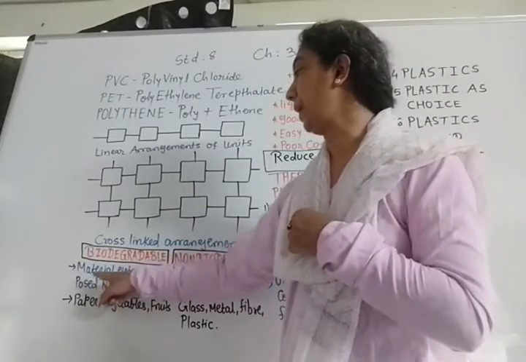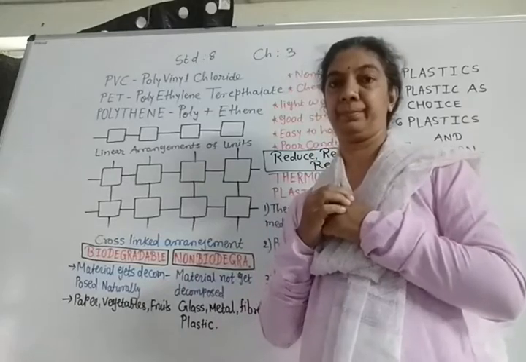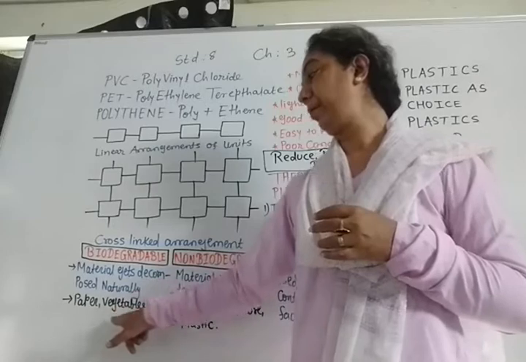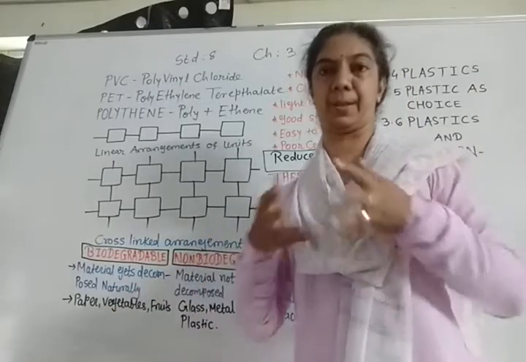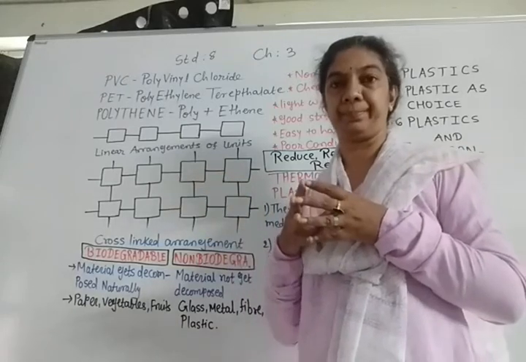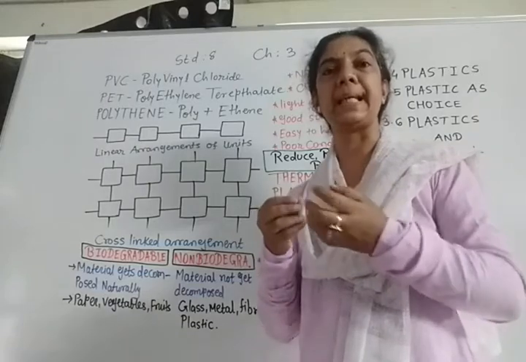Biodegradable means the material gets decomposed naturally. Which materials are like that? Paper, vegetables, fruits. If we keep them for some time, then they are decomposed by insects naturally.